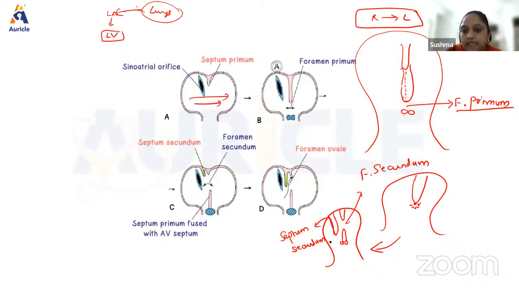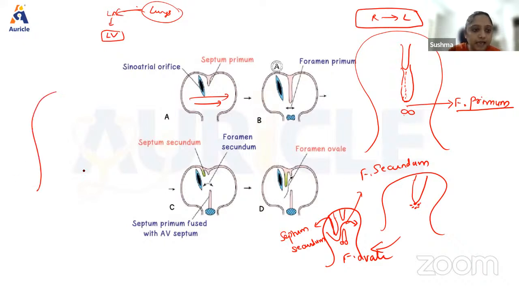I can clearly see that if the blood has to move from the right atrium to the left atrium, it has to pass through like this in an oblique way. The foramen that is formed over here is called foramen ovale.